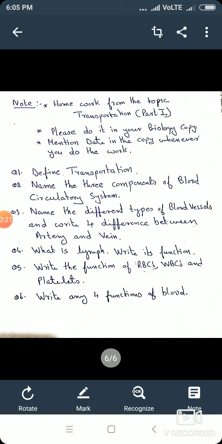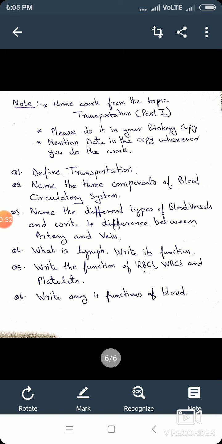Third, name the different types of blood vessels and write 4 differences between artery and vein. Next, what is lymph? Write its function. Next, write the function of RBCs, WBCs and platelets. And the last question, write any 4 functions of blood.